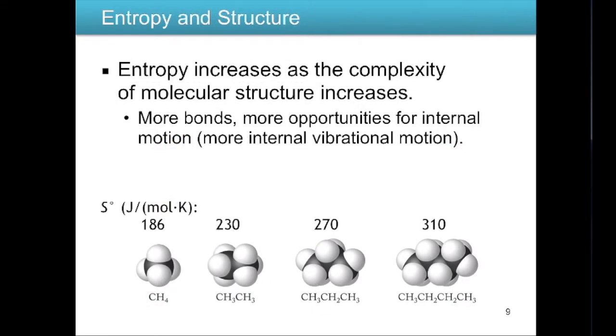So if we look at structure, the entropy increases as the complexity of molecular structure increases. That's because more complex structures have more bonds, more opportunities for internal motion, like vibrational and rotational motion. So if we have something like CH4 versus CH3, and so on and so forth, the molecule that is more complex and larger is going to have a higher number for entropy than the smaller, less complex molecule.